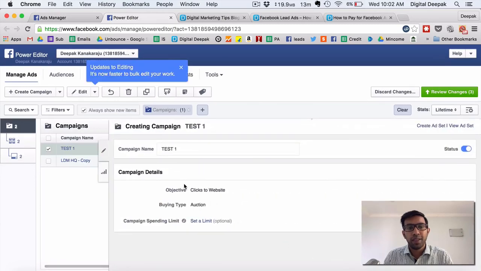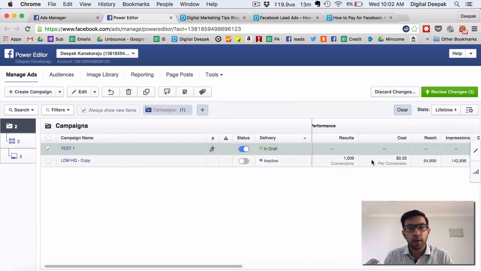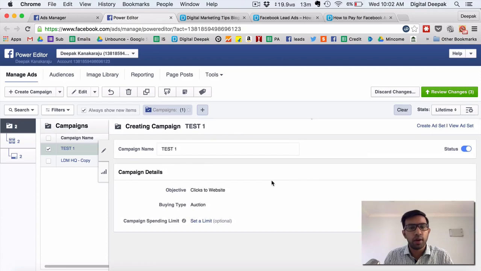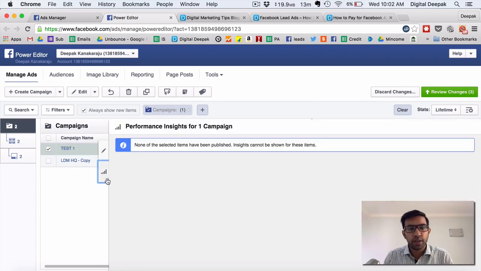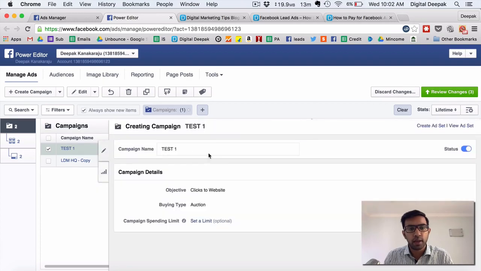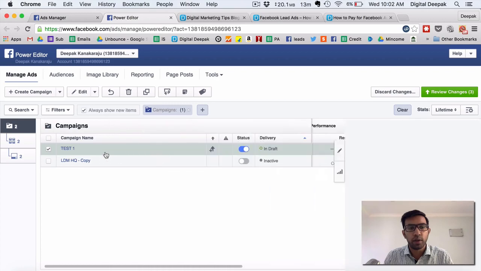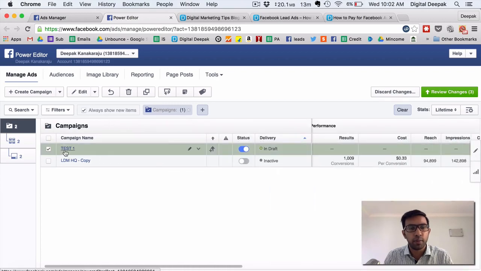And now there will be 3 levels in this. One is the campaign level, so that's what you see here. If you click on this pencil icon, this goes back. If you click on the pencil icon again, it comes back. And in the campaign level there is not much to change. You can check performance insights and the name of the campaign. You can edit it here, but usually I don't do much in the campaign level.